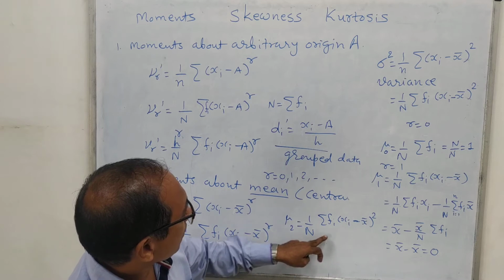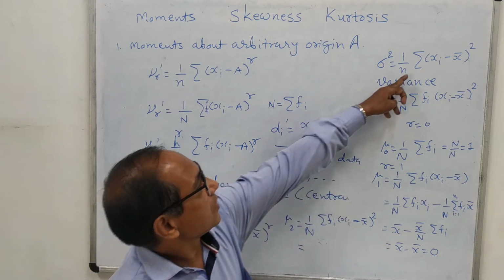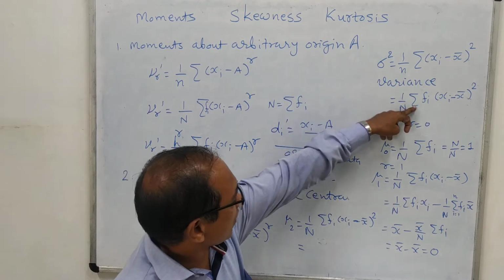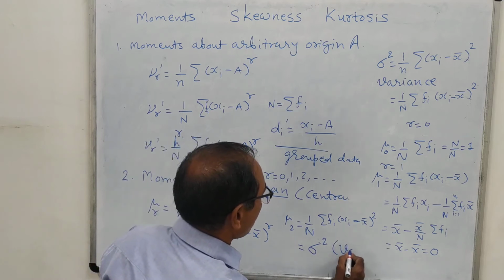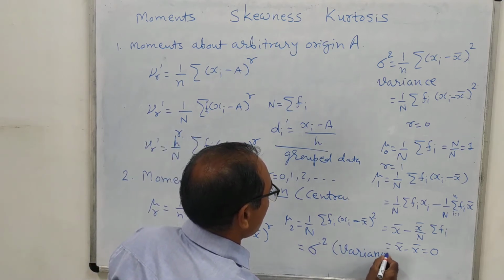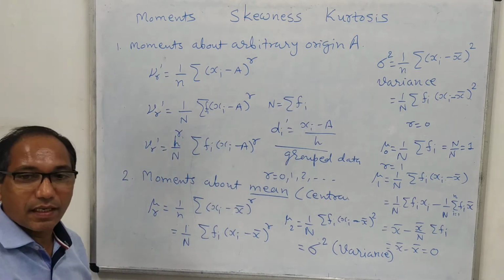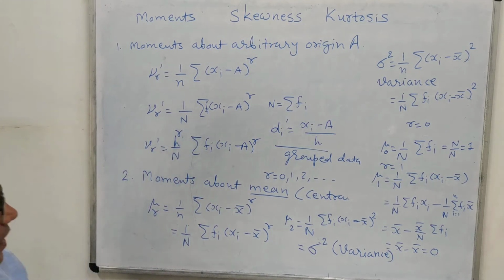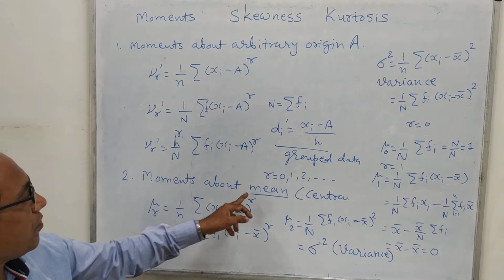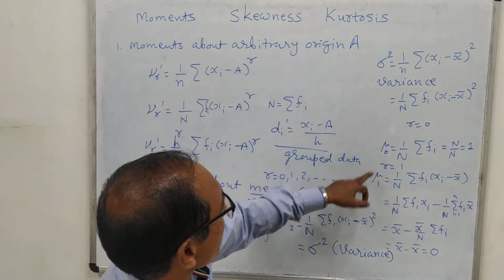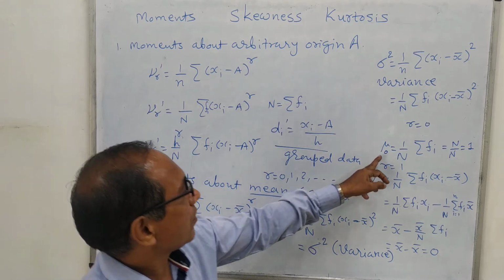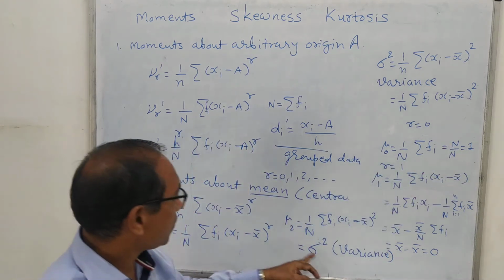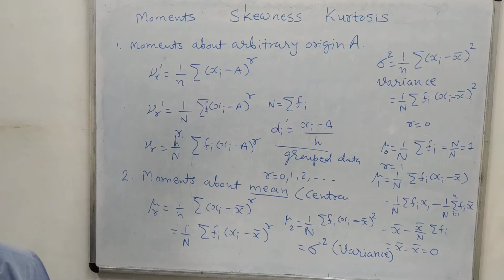Now, here you can observe this formula: 1 upon n sigma fi xi minus x bar whole square. That means mu2 is nothing but the variance. So if you are given the variance sigma square, then this is nothing but mu2. That means the second moment about mean. The zeroth moment about mean has the value 1, the first moment about mean has the value 0, and mu2 is nothing but sigma square. So these are the basic facts based on central moments.